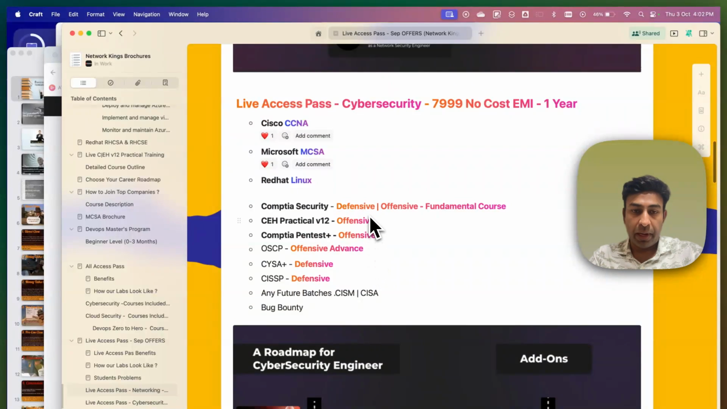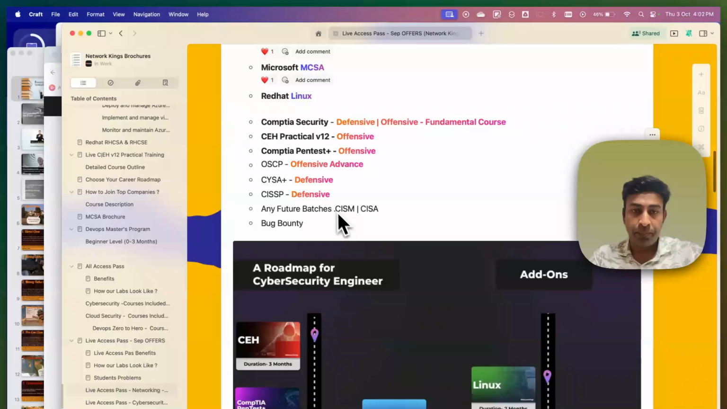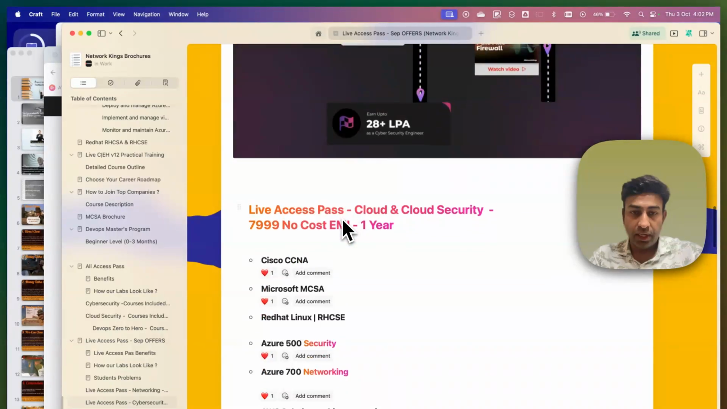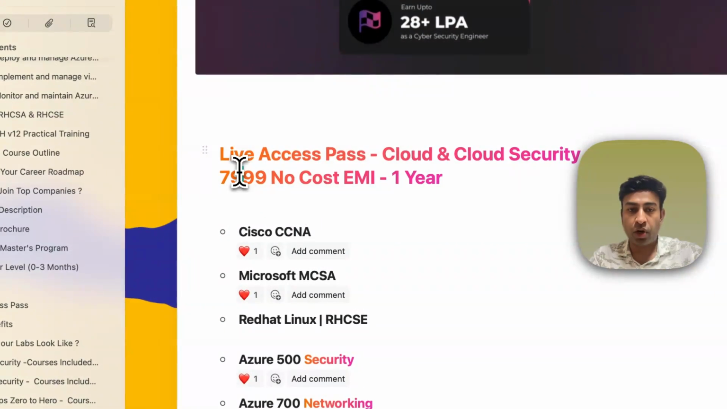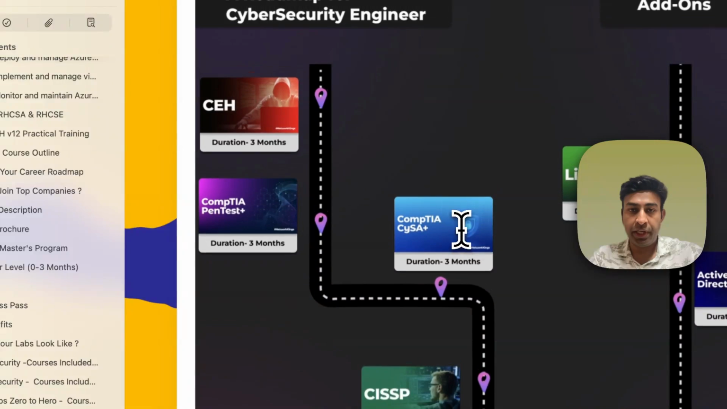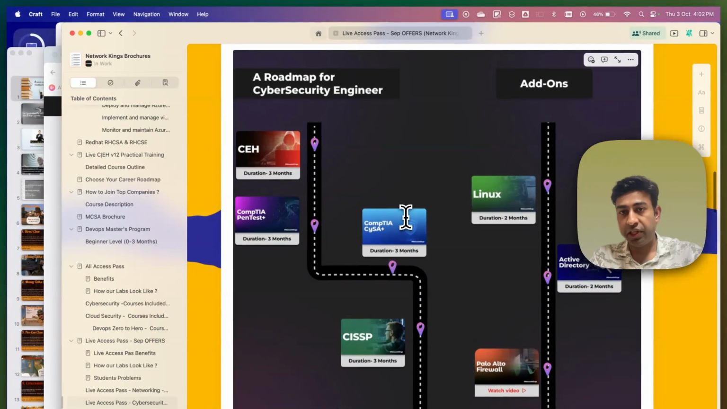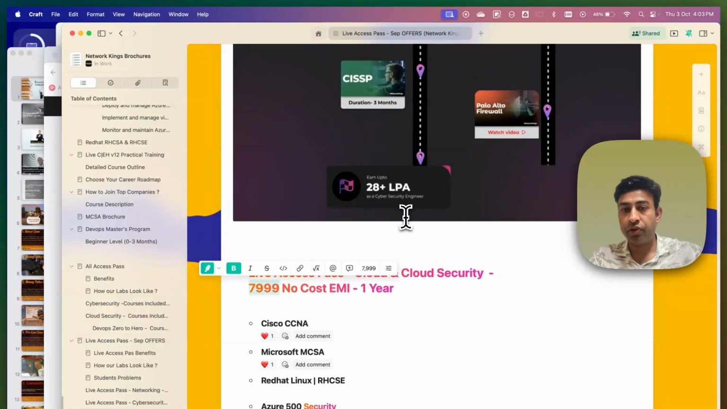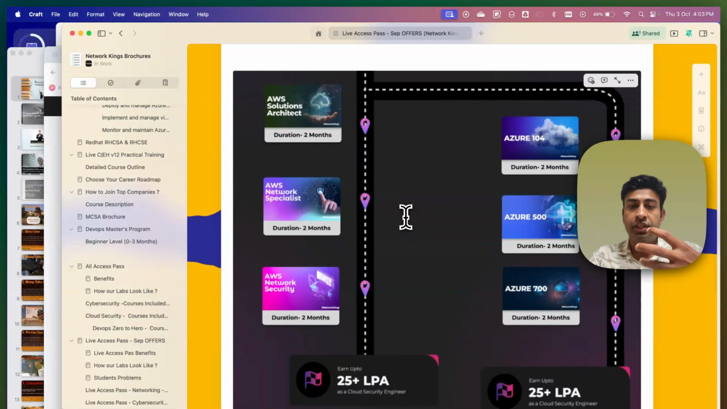This package contains cybersecurity, as I mentioned, and ignore this pricing. This is for our live batches. If you want to experience all our live batches, then we have a plan called Live Access Pass. You can contact us for that also. But as of now, this video is not for the live batches. This is for the all access pass, for people who want to practice or experience the content for 3 days.